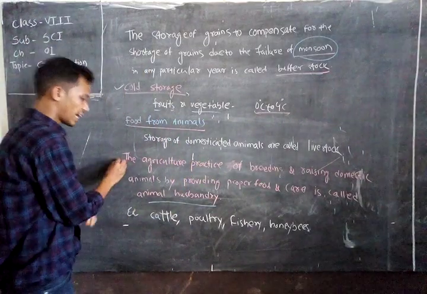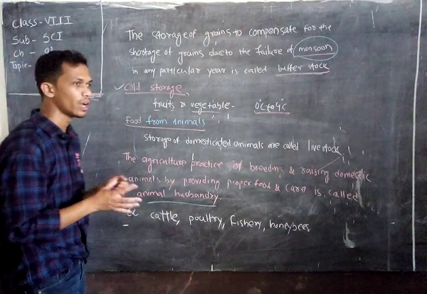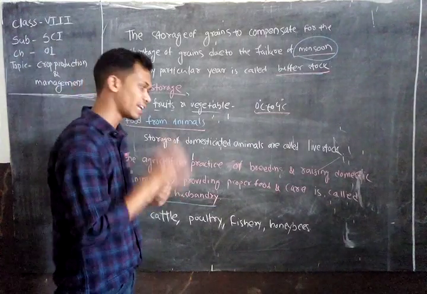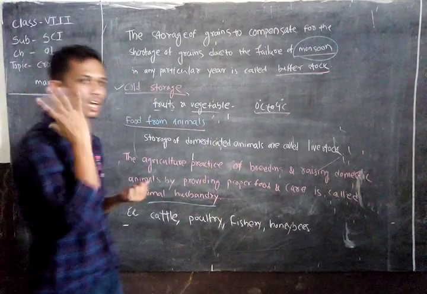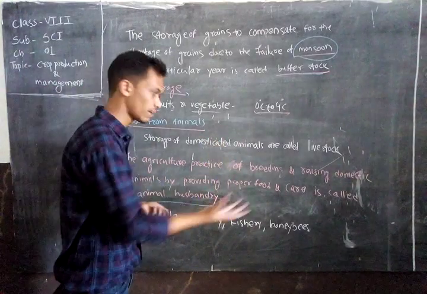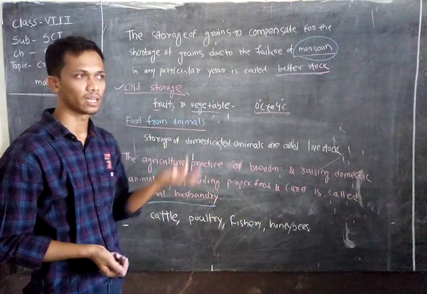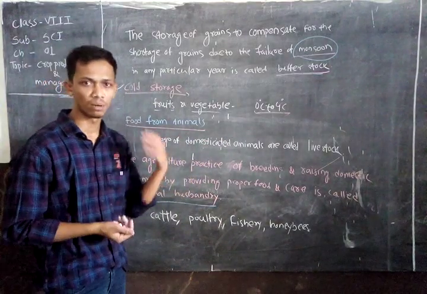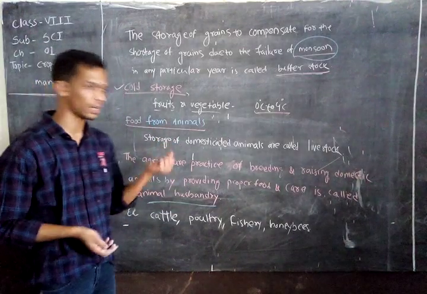It is a process where we domesticate various animals and we have to take care and provide their required food to them. As a return, they give us good quality milk, meat, fish, and good quality honey also.